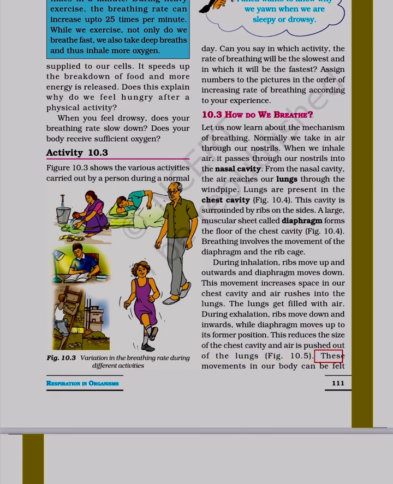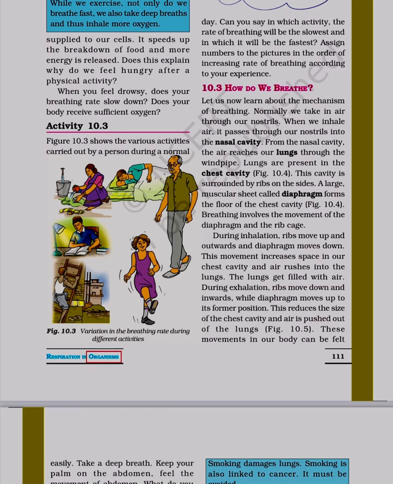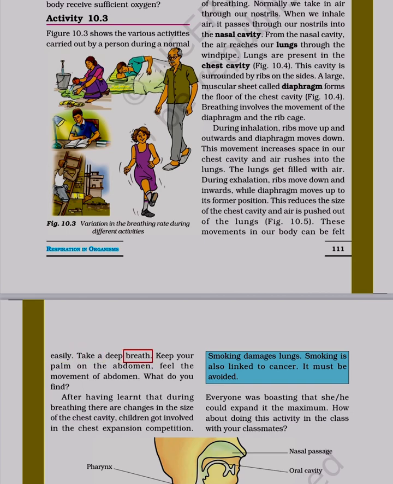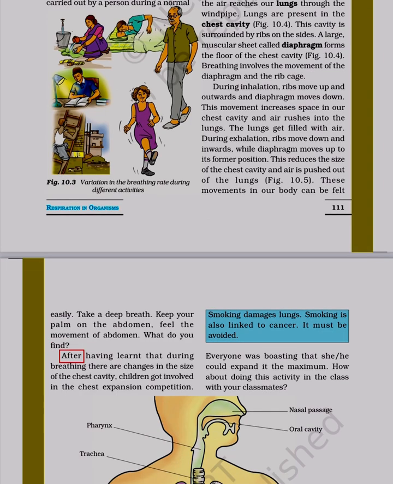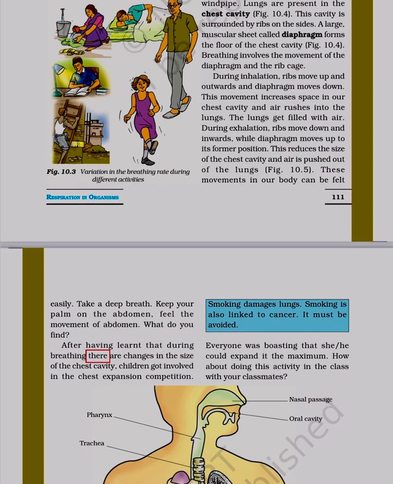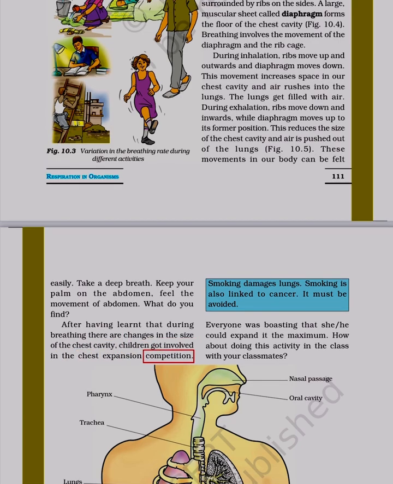Figure 10.5. These movements in our body can be felt. Figure 10.3. Variation in the breathing rate during different activities. Respiration in organisms. Take a deep breath. Keep your palm on the abdomen. Feel the movement of abdomen. What do you find? After having learnt that during breathing there are changes in the size of the chest cavity, children got involved in the chest expansion competition. Everyone was boasting that he could expand it the maximum. How about doing this activity in the class with your classmates?